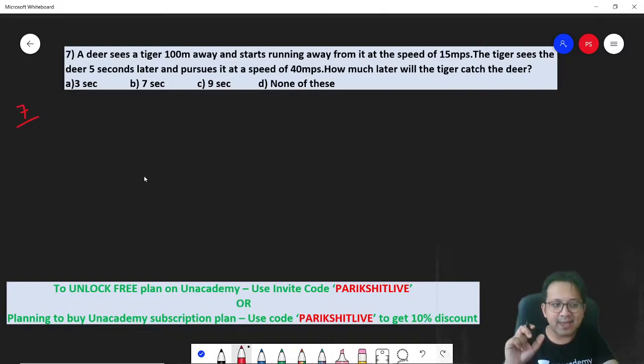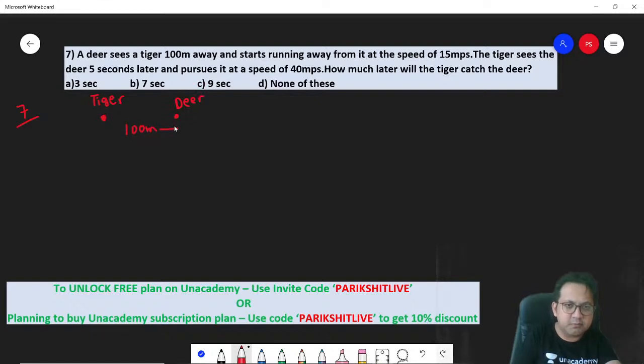Okay, again, draw the diagram. I think the diagram always helps. So a tiger sees a deer 100 meters away. So let's say at this point you have the tiger, and at this point you have the deer. The distance between them is initially 100 meters.